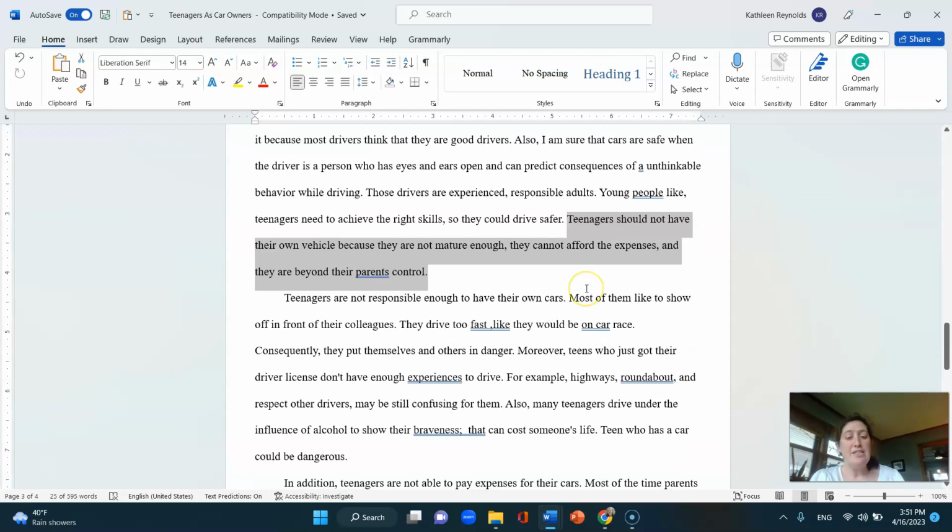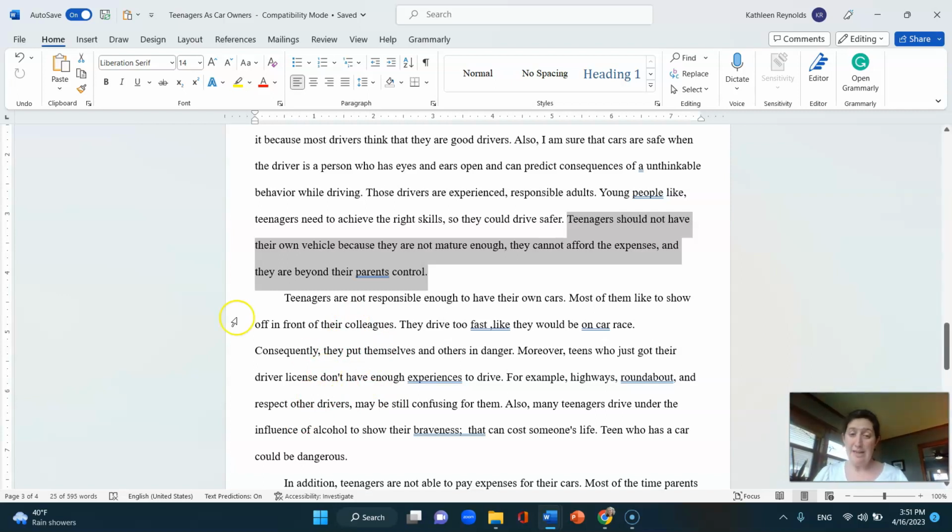It says teenagers are not responsible enough to have their own cars. And then all of these are examples, okay, focused on responsibility. They give examples about a car race, putting people in danger. They give examples about different areas that would be difficult for driving, like highways, roundabouts, and respect, or using alcohol. So all of these are just examples. That is a good body paragraph for an argument essay.